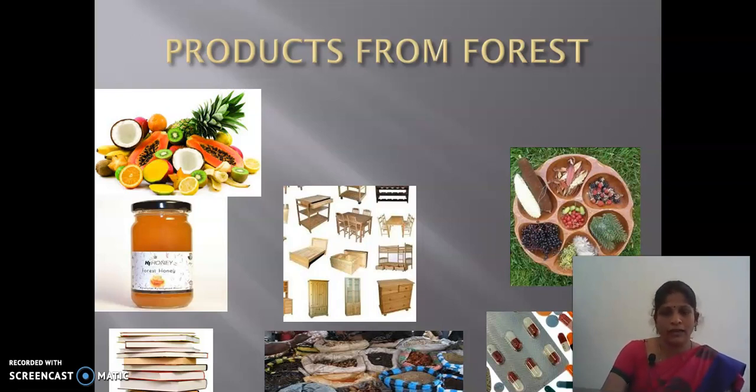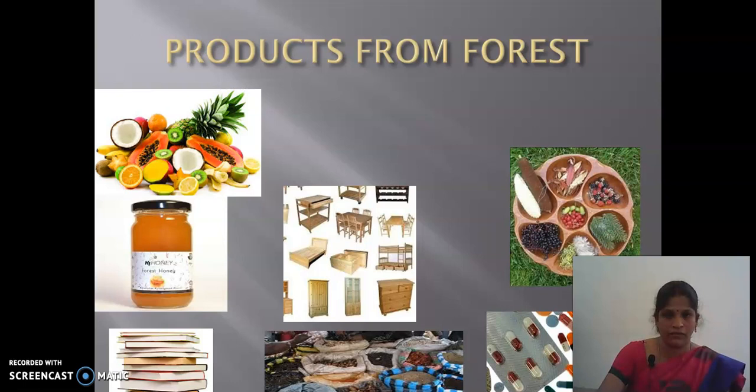Such as the fruits, furniture, medicines, and now we are using medicines for COVID also, that is taken from the cinchona tree, and books, honey, everything we take from the forest. In this way the forest is used for us and maintains the ecosystems.